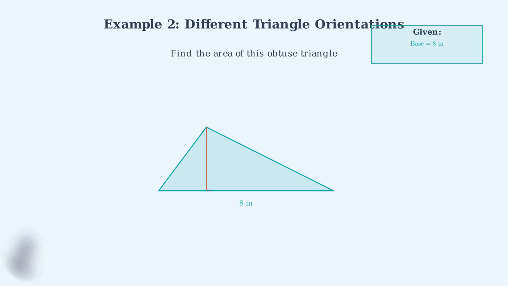Now here's the key concept. The height is always the perpendicular distance from the opposite vertex to the base. In this obtuse triangle, when we draw the perpendicular line from the top vertex down to the base, it actually extends outside the triangle. This is perfectly normal, and the formula still applies. The height measures 6 meters. Even though this perpendicular line falls outside our triangle, it's still the correct height to use in our area formula. This is a common source of confusion. But remember, height is always perpendicular distance, regardless of where it falls.